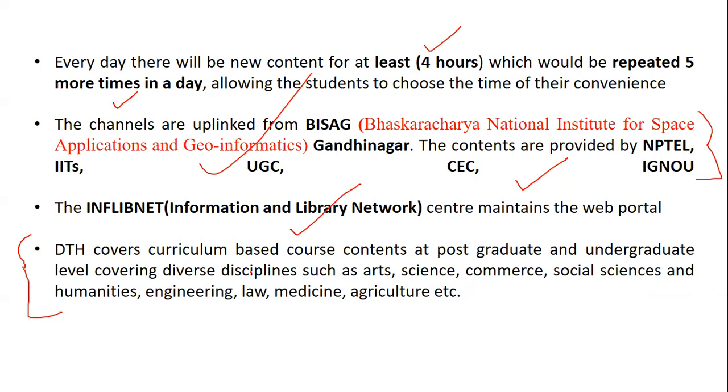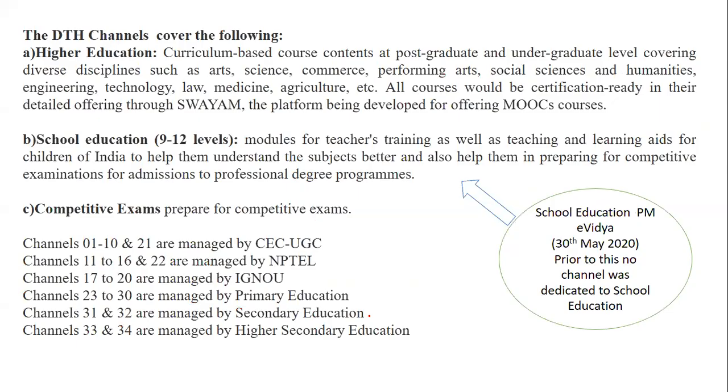It starts with arts, science, commerce, social science, humanities, engineering, law, medicine, agriculture. So make sure that you're very well versed with the number of domains, the disciplines also. There can be a question based on the disciplines, which you will be able to write. Now, these SWAYAMPRABHA DTH channels are divided into 3 categories. One is higher education, next is school education, and then we have competitive education.